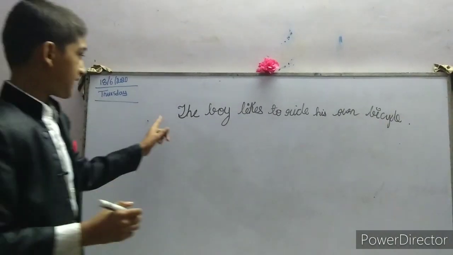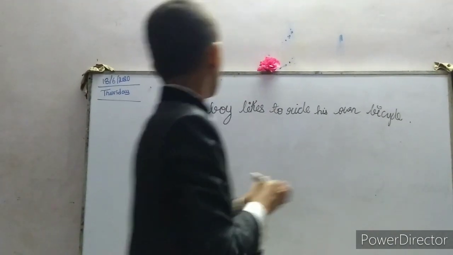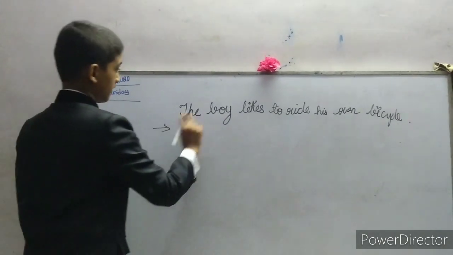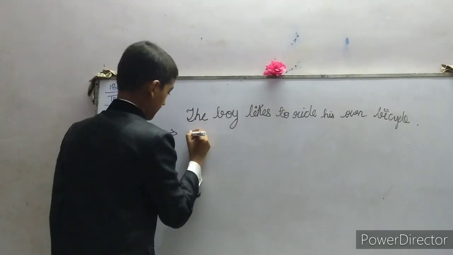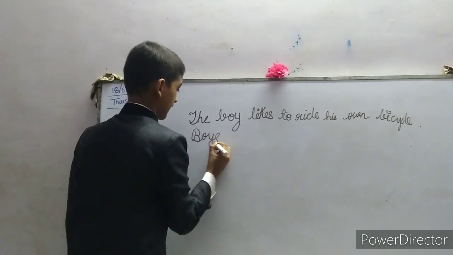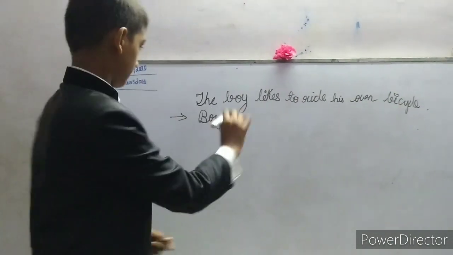When this sentence is converted into plural form, it will become as the following. The will be separated. Boy will become boys. We will add s.